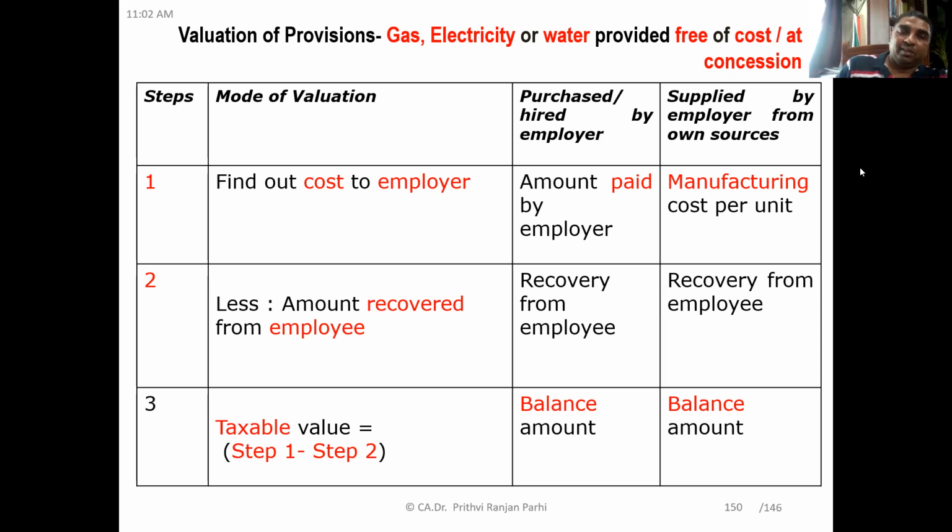Okay. So if some recovery is there, that will be reduced from the taxable perquisite. I think the table is clear to you. Find out the cost to the employer. It might be the manufacturing cost. It might be the amount paid minus the amount recovered. The balance amount is the taxable perquisite.